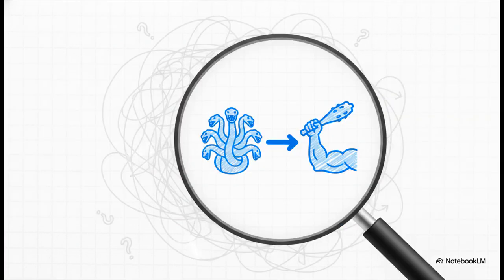To put that into perspective, with this setup, you can literally hover over a name like Zeus and instantly get a targeted summary. Or you can query the notebook to track the exact moment of a hero's downfall. You can ask it something super specific like, how does the story of the Hydra specifically connect to Heracles' redemption? And just watch it generate the answer by synthesizing those complex webs in seconds. It brings just immense credibility and speed to the entire research process.